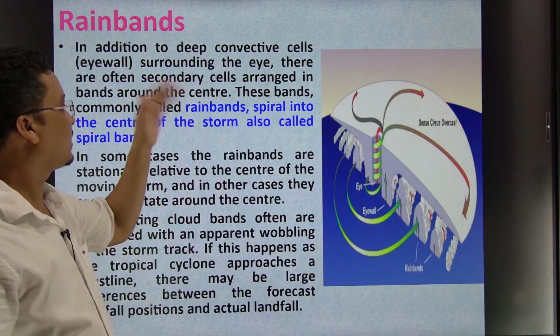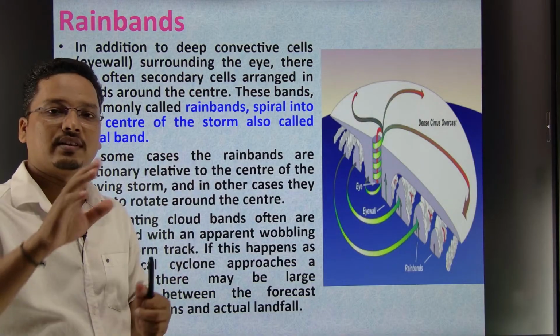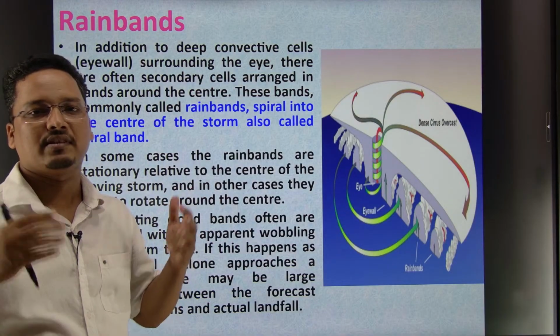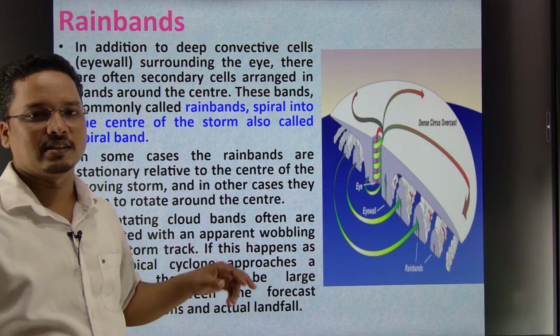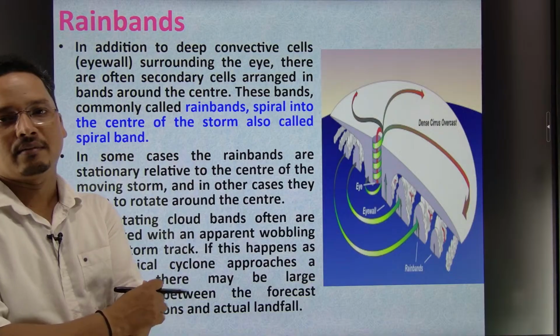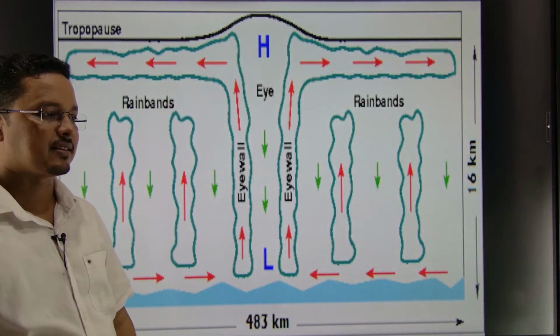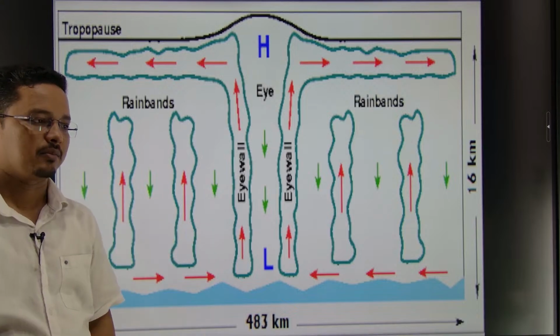Then what are the rain bands? They are also circulating bands where the rainfall is happening, continuous rainfall, copious rainfall is happening. This is why we call them rain bands. The spiral form of rain bands is also there. We will discuss it in the paid class in detail as well. Here you can see the anatomy of the tropical cyclones.